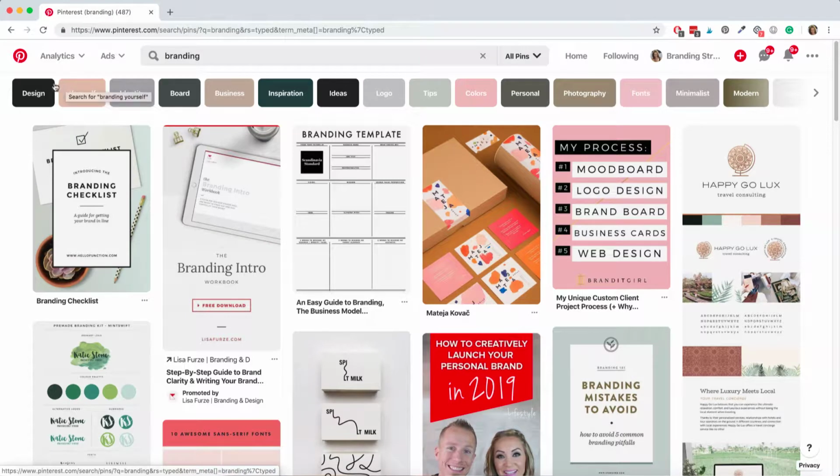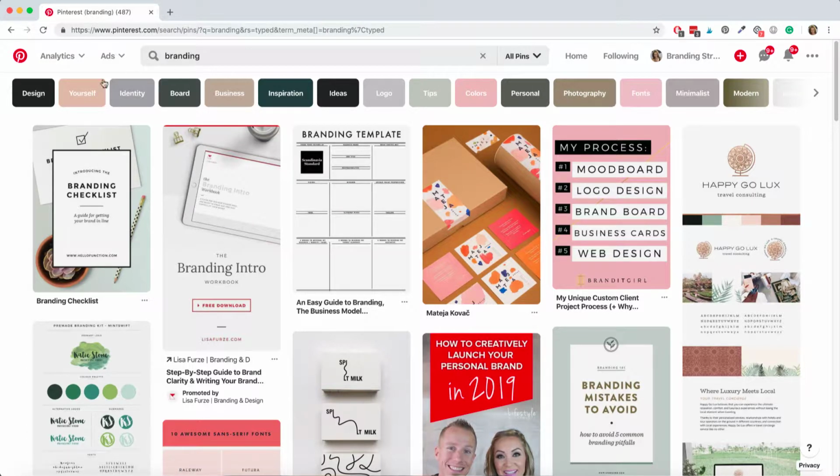All right, and you can see a couple of the same ones from the suggestions, right? It's branding design, branding yourself. You can see a couple that Pinterest gave me in the search bar with their suggestions. And obviously you can see a whole lot more suggestions are offered. Now, these tiles are ordered by frequency of search, meaning the first one over here on the left side is the most popular search. The second one's the next popular, and so on and so forth, okay? So related to popularity and frequency.